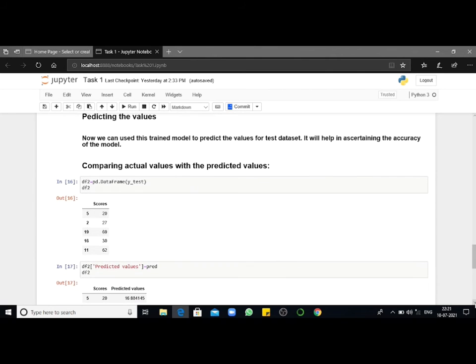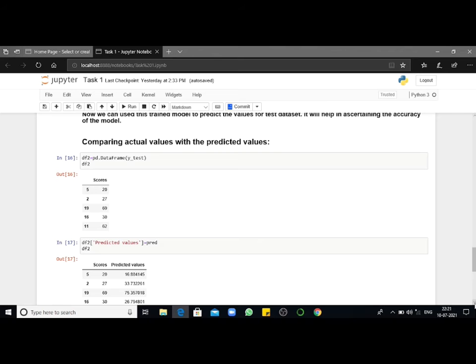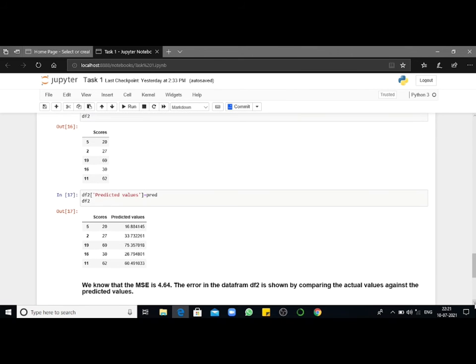Now we will be comparing the actual value with the predicted value. The actual value is contained in the y_test dataset, which we have stored in df2 using the command line 16. And then the values that we predicted in the variable pred have also been stored in the variable df2 using the command number 17.